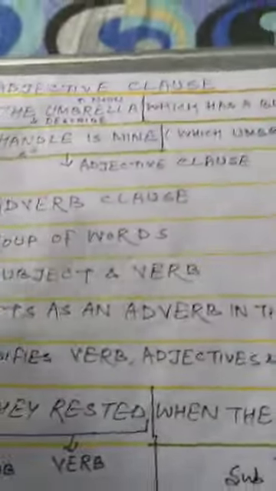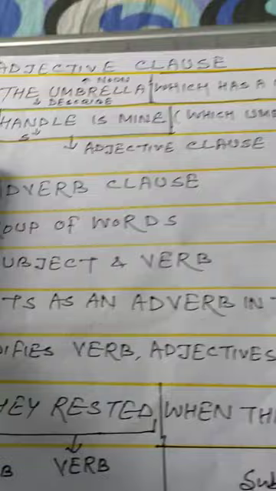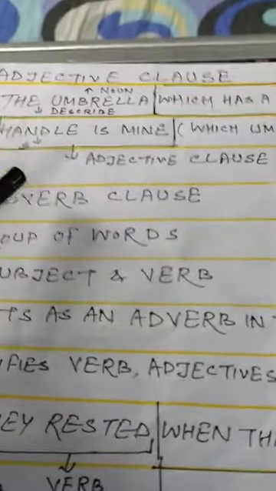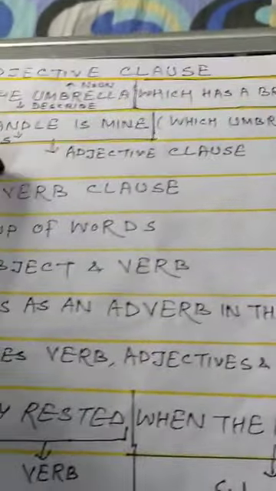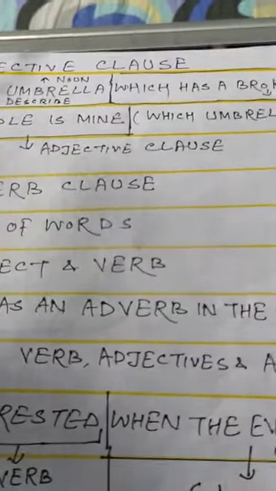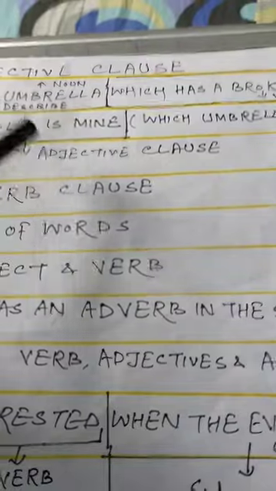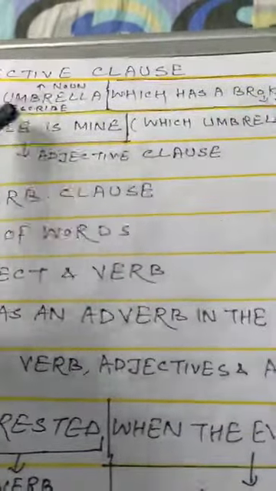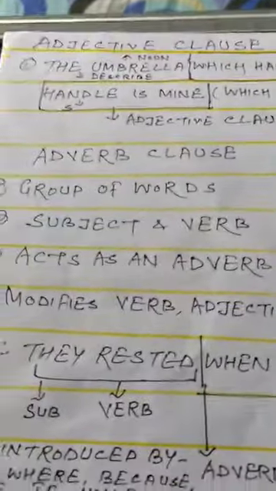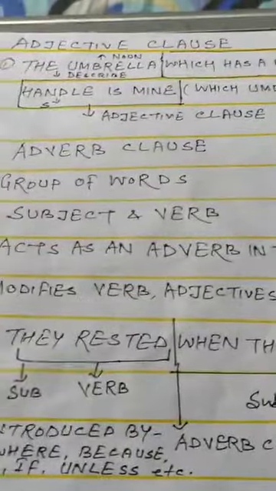Now here see the example. The umbrella which has a broken handle is mine. Now you ask the question which umbrella, then the answer comes: the umbrella which has a broken handle. Which has a broken handle will be an adjective clause. Here umbrella is a noun, and the clause is describing umbrella. So all the describing words are called adjectives.